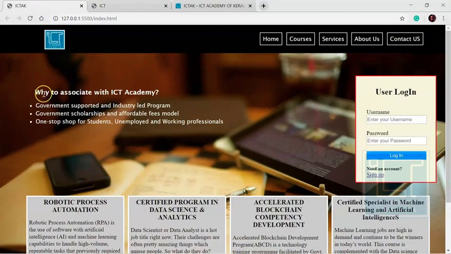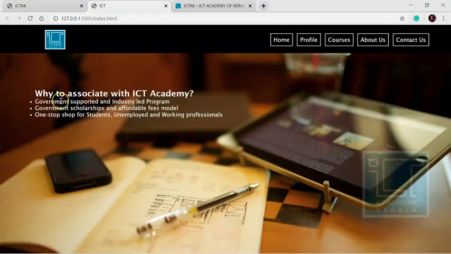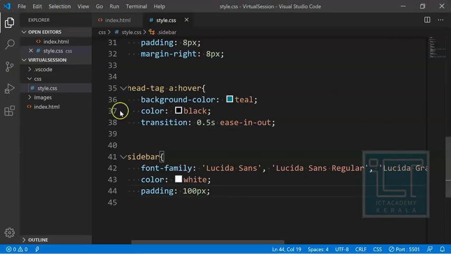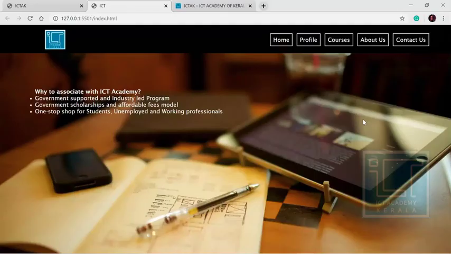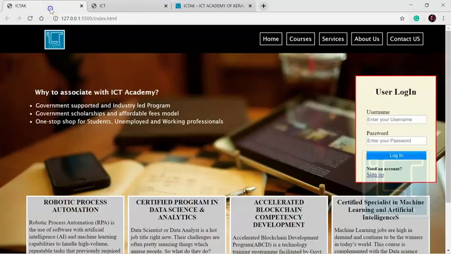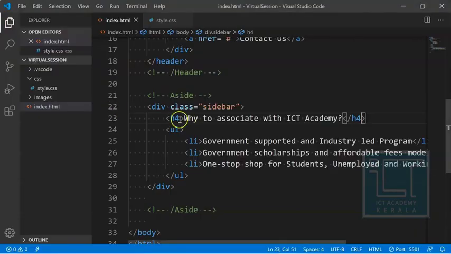Since this content heading is a little smaller, I think it is not an H2. Instead, I think it is an H3 or H4. Let's try with H4. Okay, if you want to make it bigger, it's okay. I think it's a little more, so without any doubt I can say that it's an H3 tag.